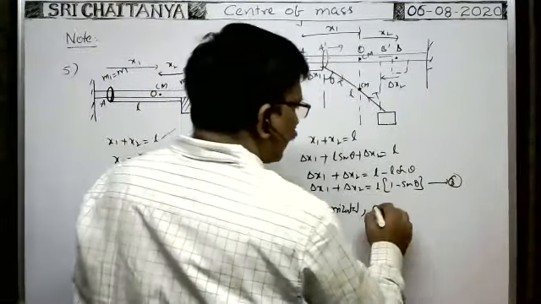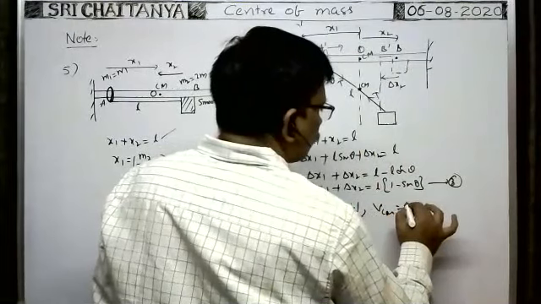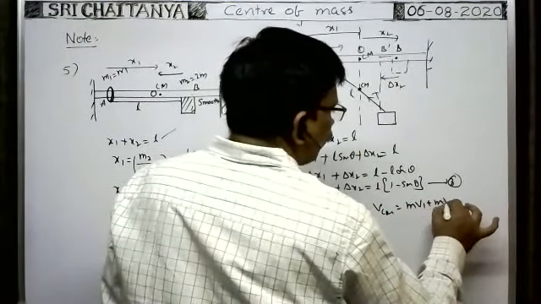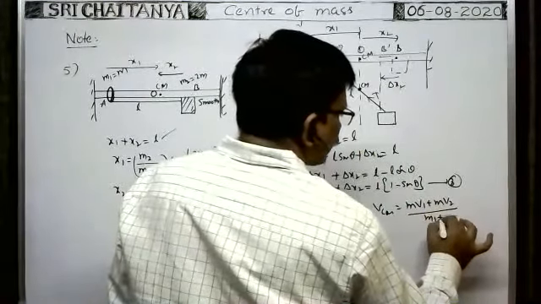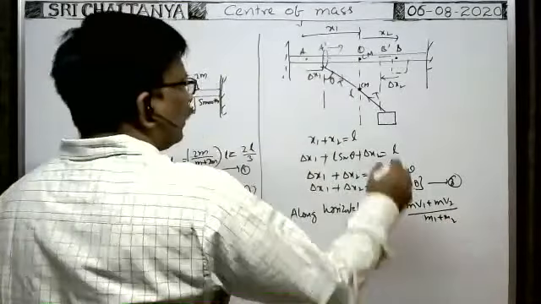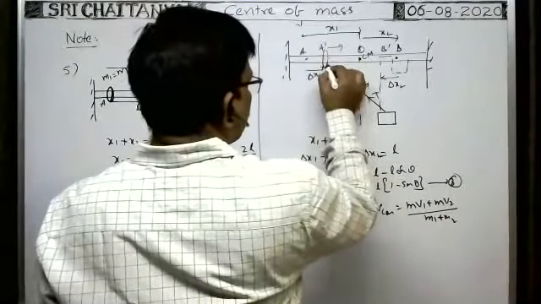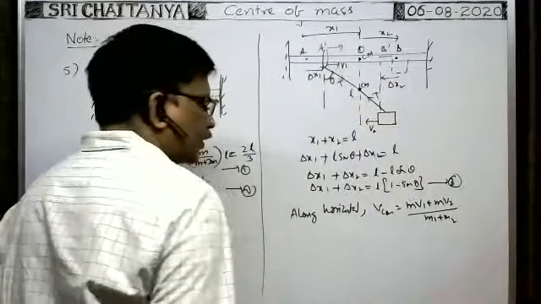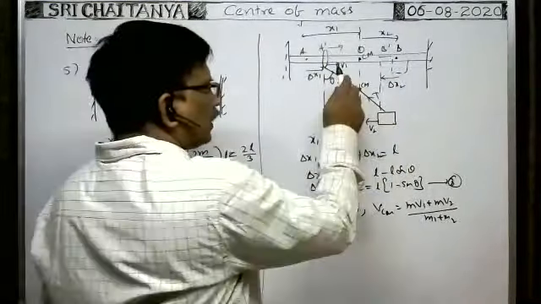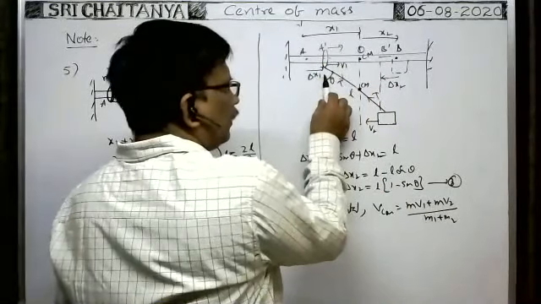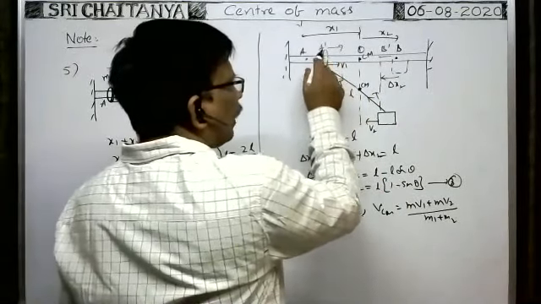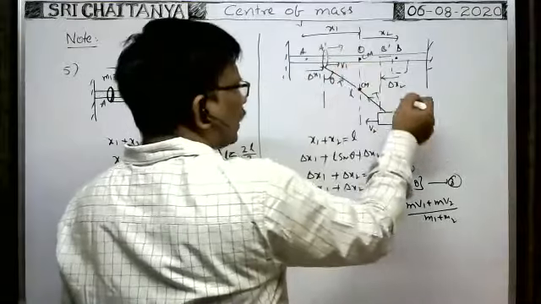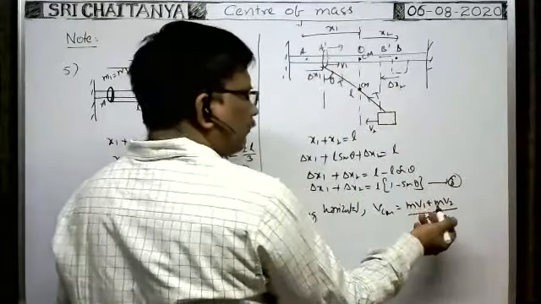So along the horizontal direction, VCM is equal to (m1 v1 plus m2 v2) by (m1 plus m2). Here v1 is the velocity of this ring along the horizontal direction, v2 is the block velocity along the horizontal direction. And whenever the string makes an angle theta with the vertical, at that time the velocity of the ring along the horizontal direction is v1, and the velocity of the block along the horizontal direction is say v2.